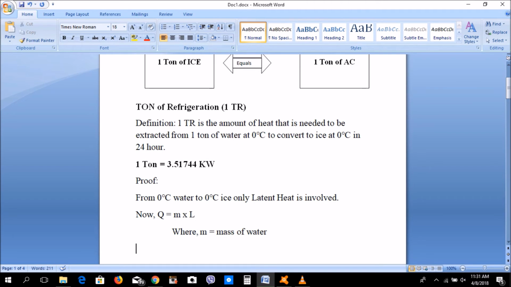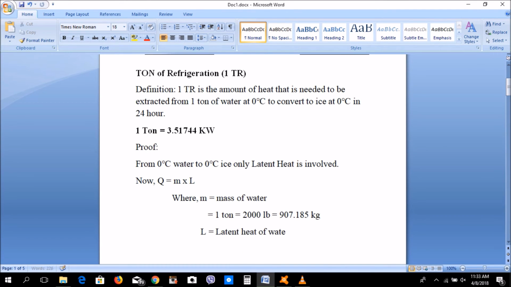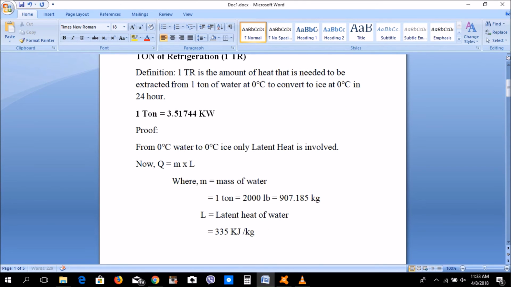Here the mass of water equals 1 ton. In British units, 1 ton equals 2000 pounds, and in MKS, 907.185 kg. And L stands for the latent heat of water, and its value is 335 kilojoule per kg.